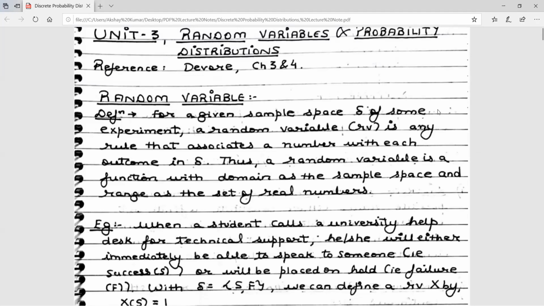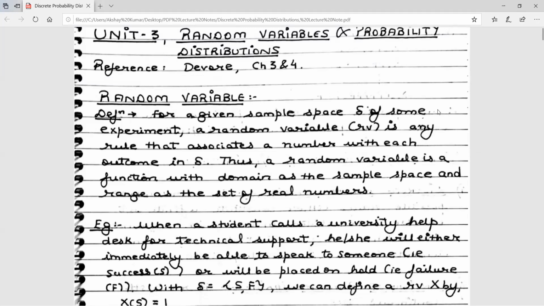Thus, a random variable is a function with domain as the sample space and the range as the set of all real numbers. So a random variable is a function which maps the outcomes in delta to the set of all real numbers.